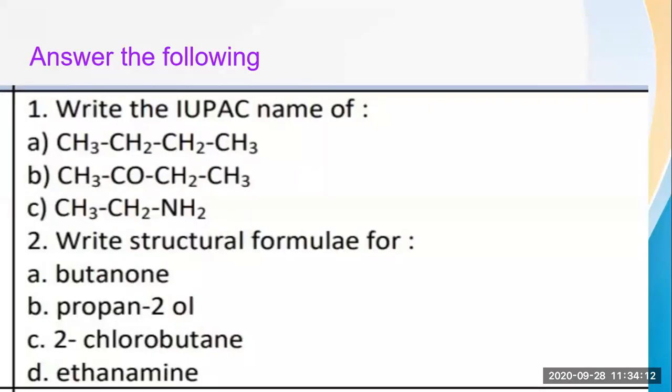Okay, so now I hope you have understood. So let's discuss a few of the questions. Answer the following questions. First one, write the IUPAC names of these. Now tell me, can anyone tell me the name of this particular compound, CH3, CH2, CH2, CH3? First one. Can anyone answer? Students, those who want to answer can raise their hands or unmute themselves.